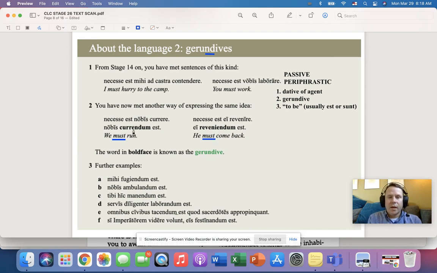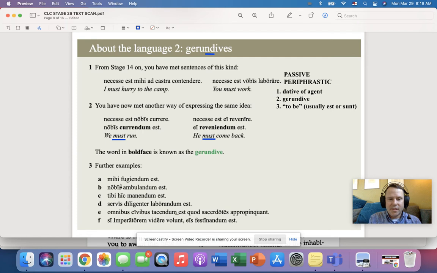Okay? Now, I'm going to give you the very literal meaning of this three-word phrase that really, to be honest, isn't going to make a lot of sense, which is why we have this translation. It means there is a running by us, or really, there must be a running by us. There must be a coming back, a returning by him. So you can see how we would make this a more natural translation. We must run. He must come back.